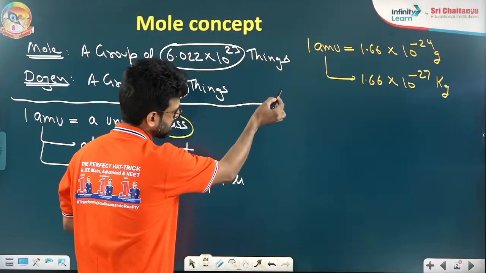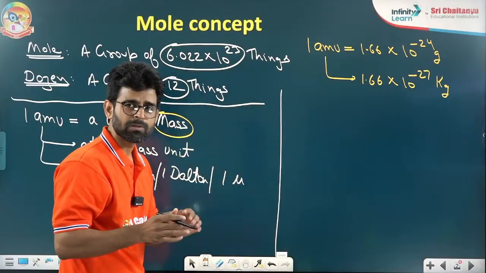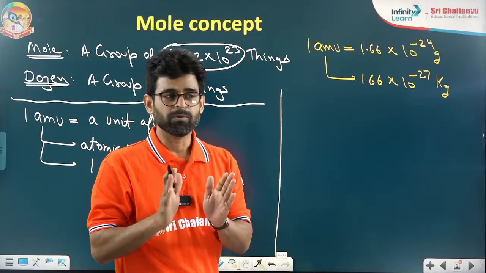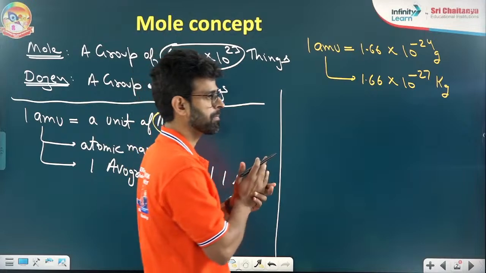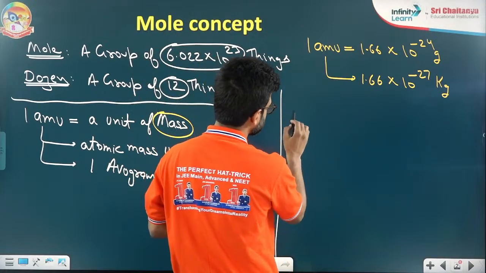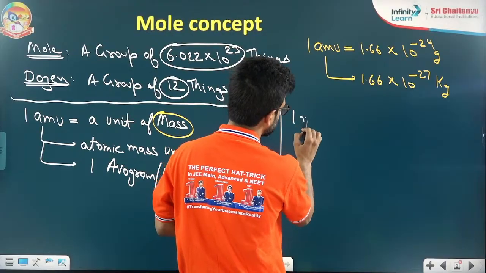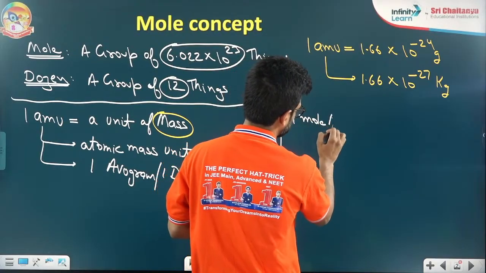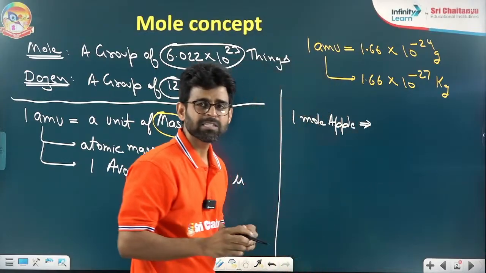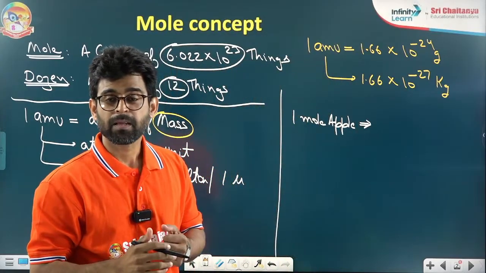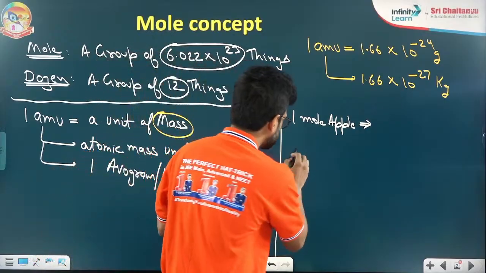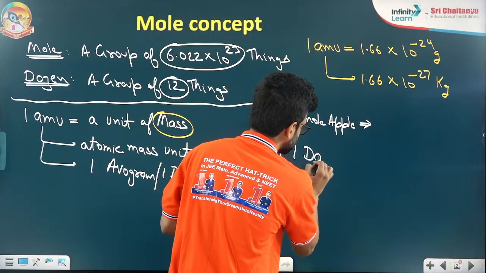So now the next thing. We are clear about the mole definition and we are clear about the AMU definition. Fine, very good. So just to be a little more clear, imagine I am having 1 mole of apples.